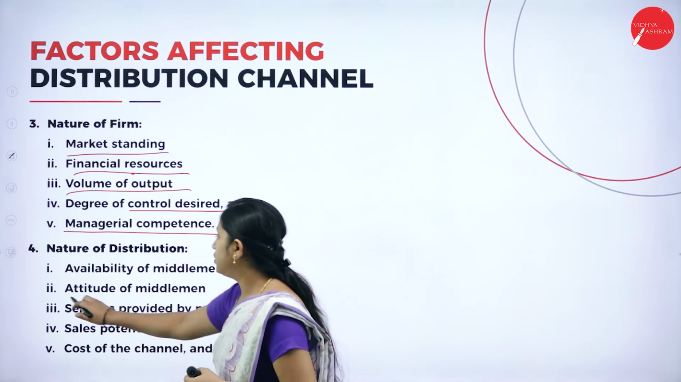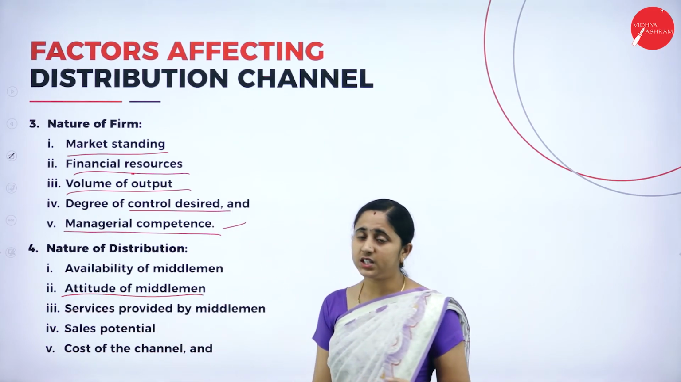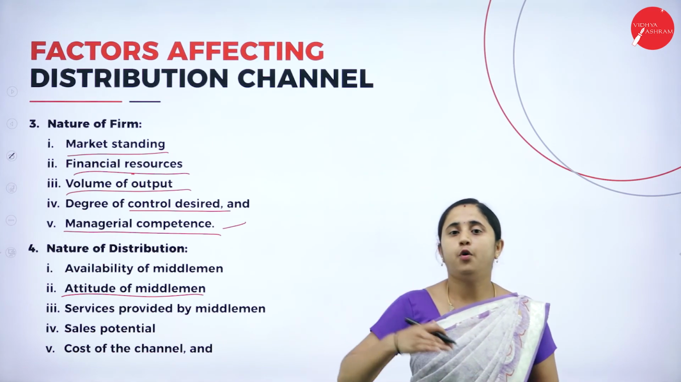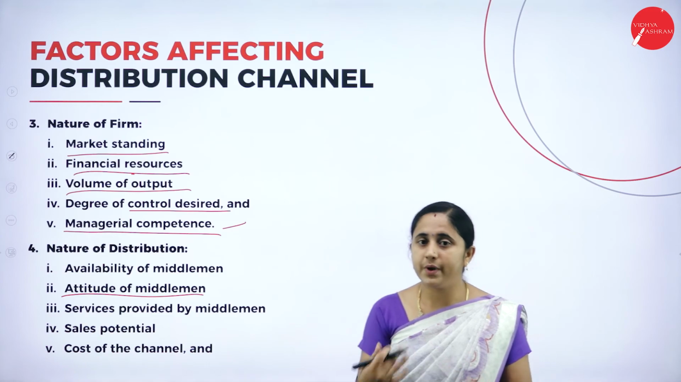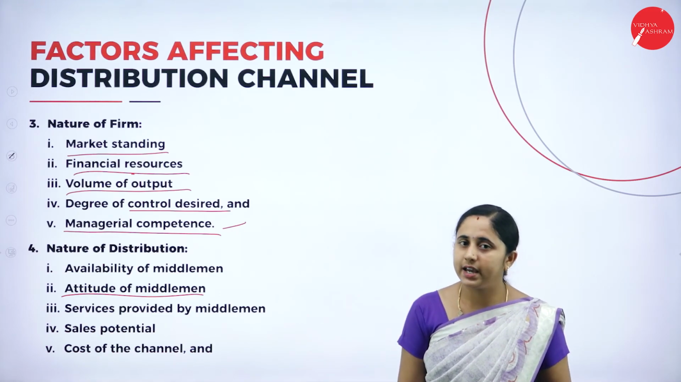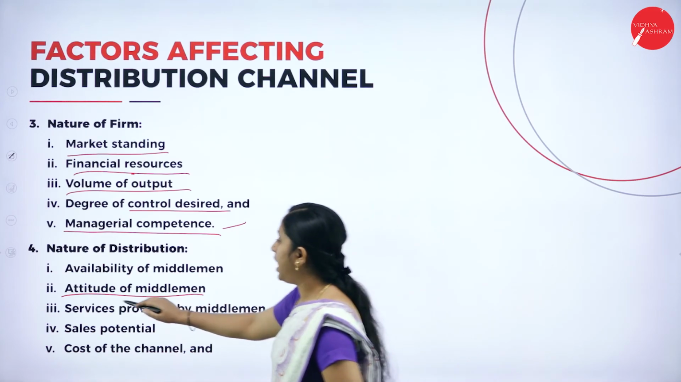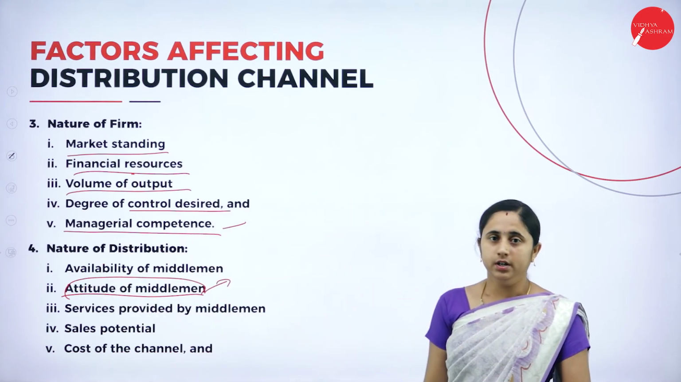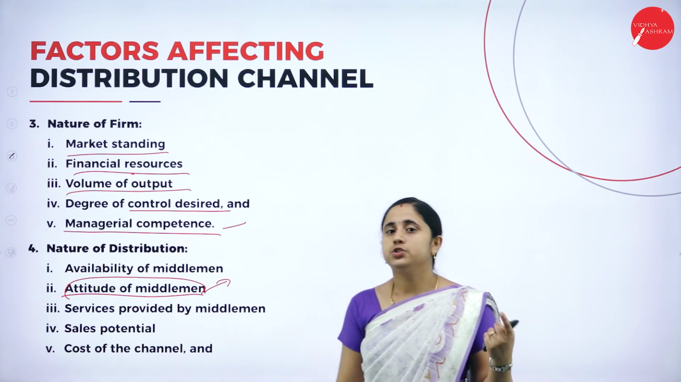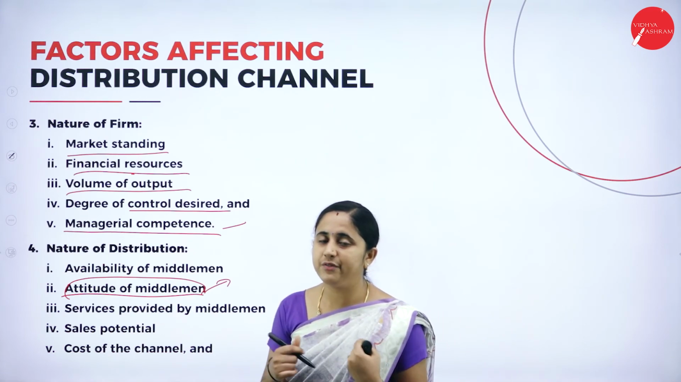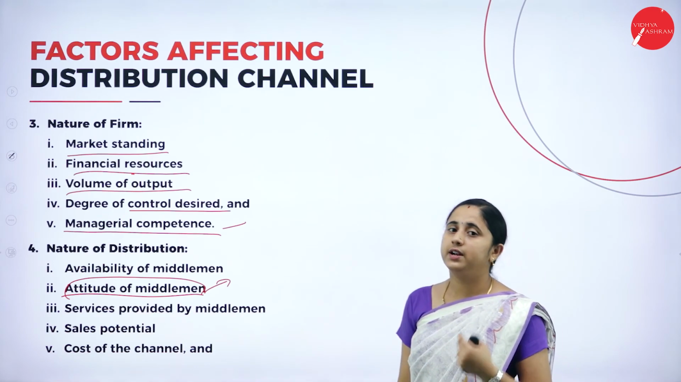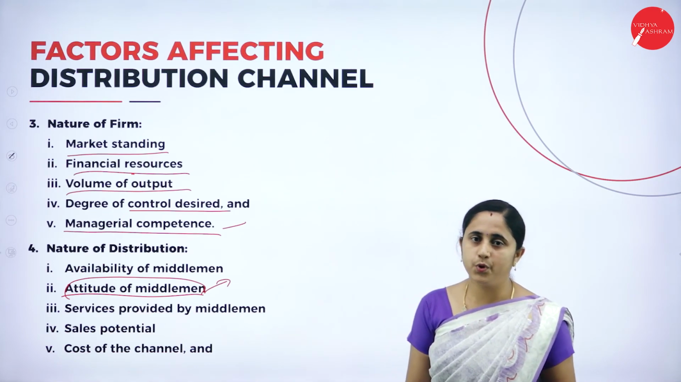Then attitude of the middlemen. If the middlemen work for commission or incentives, you can give offers for them and you can motivate them in increasing their sales. Depending on the attitude of the middlemen, you will take a decision about distribution channels. If they are ready to work effectively for the incentives or bonus, you can motivate them through the incentives and bonus.